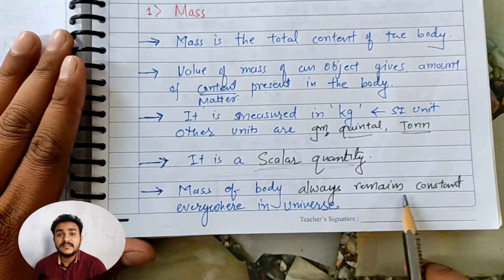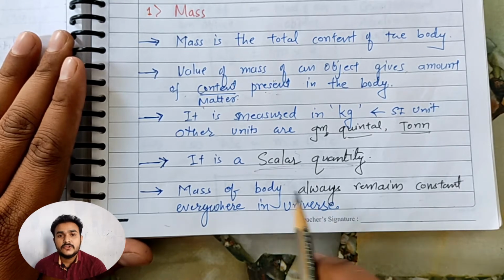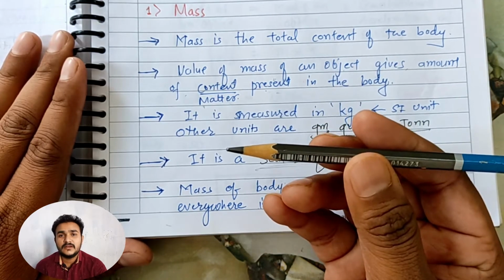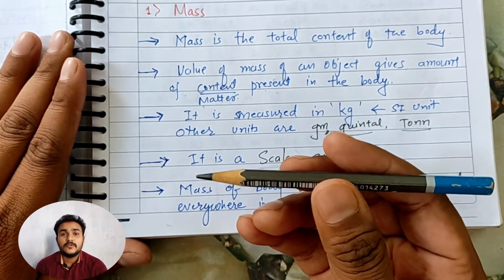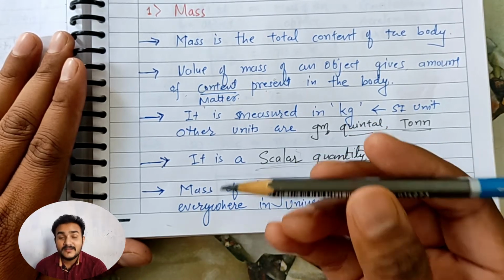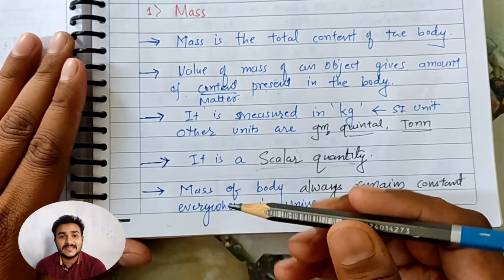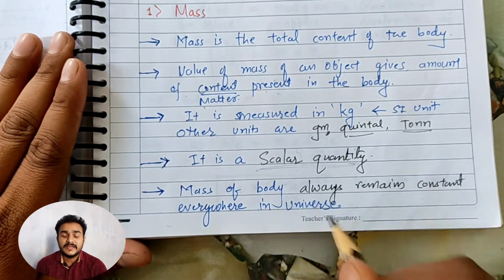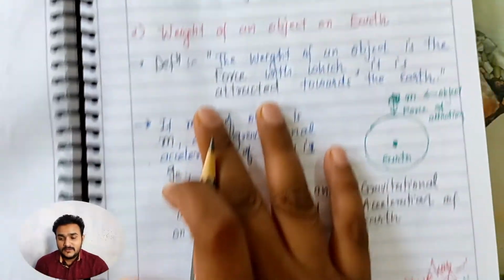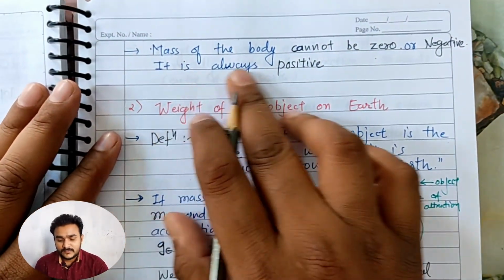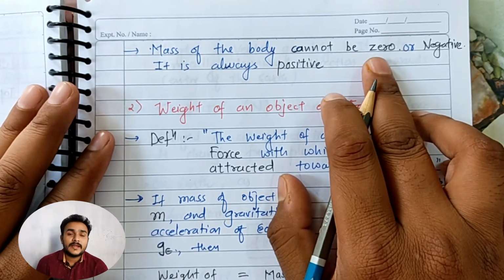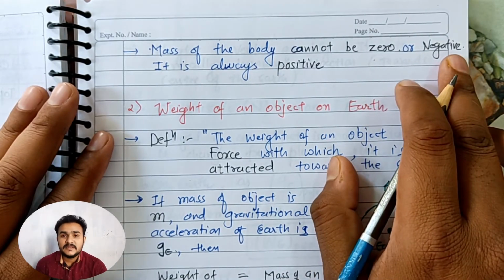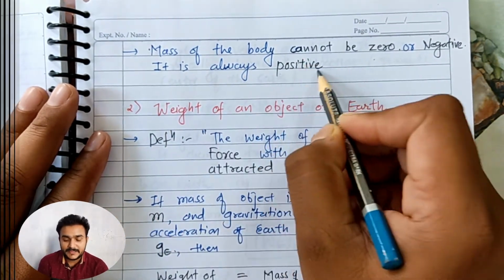Mass of a body always remains constant everywhere in the universe. The mass of the pencil remains constant over the surface of the earth, over the surface of the moon, and over the surface of the sun. So the mass of the object is never going to change. It is a constant quantity. Mass of the body cannot be zero. You cannot find an object whose mass is zero or negative. That means mass is a positive quantity.